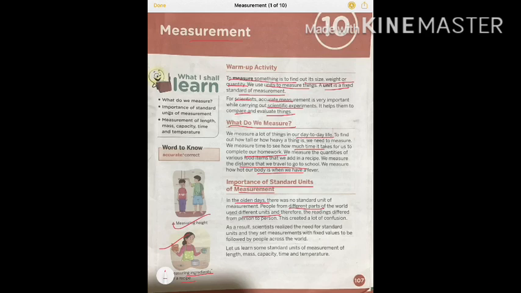So that's the point when the scientists felt the requirement of setting measurements for us, fixed values to be followed by people across the world. So there will be no confusion, because every part of the country or every part of the world follows the same units of measurement. So the measurement will not differ from place to place. All right. So now let us learn about some standard units of measurement of length, mass, capacity, time and temperature.